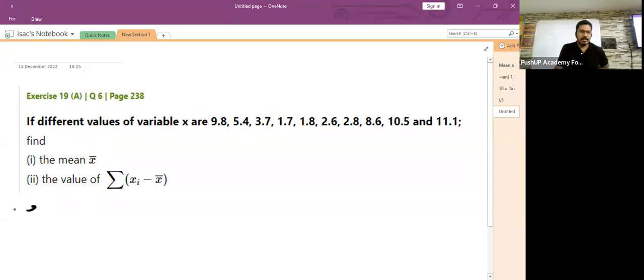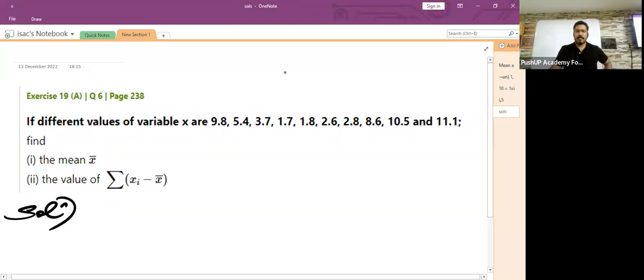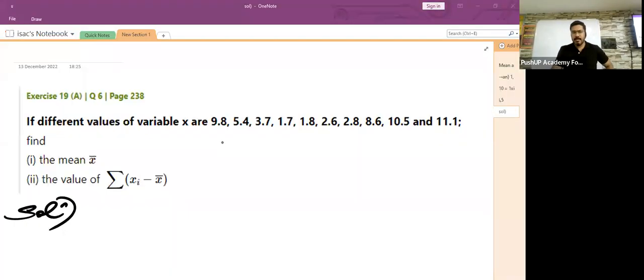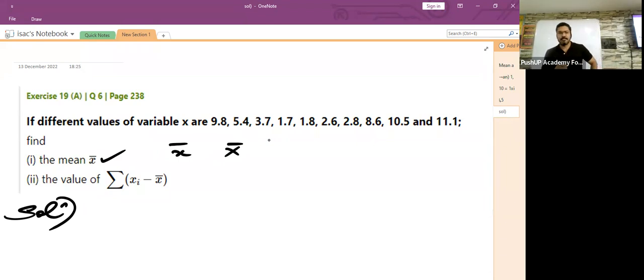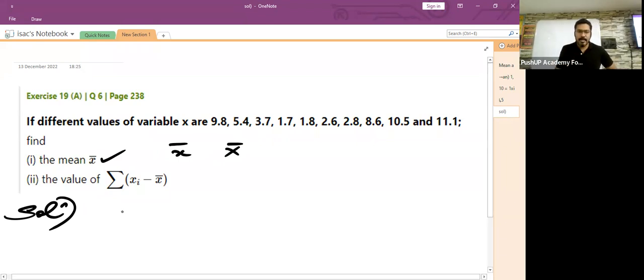Let's start. First, they are asking us to find the average x bar. Children, here they have used small letter x, but there is no problem even if you use capital letter X. There is no harm in doing that. Fine. Let us find the average.